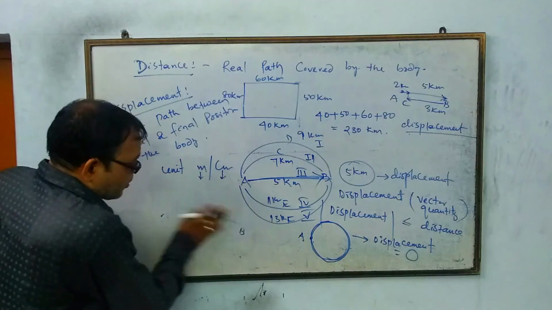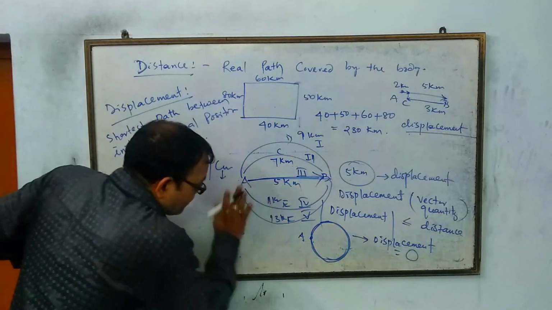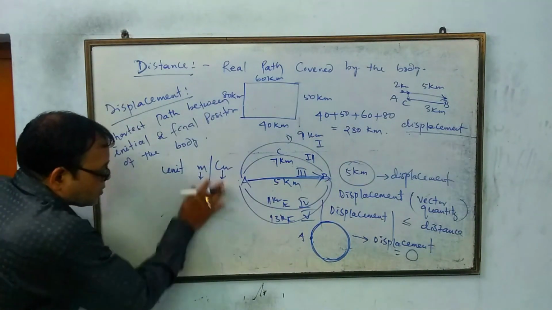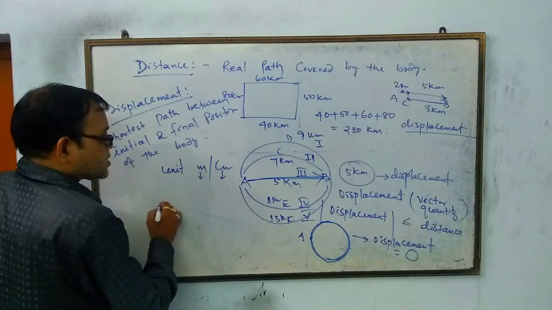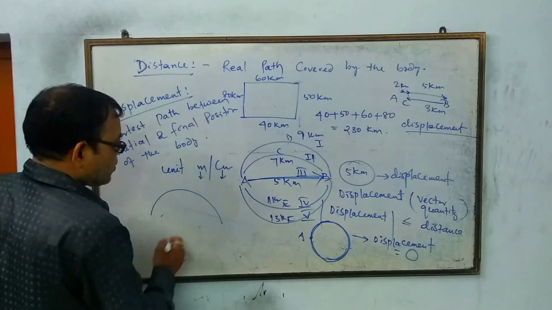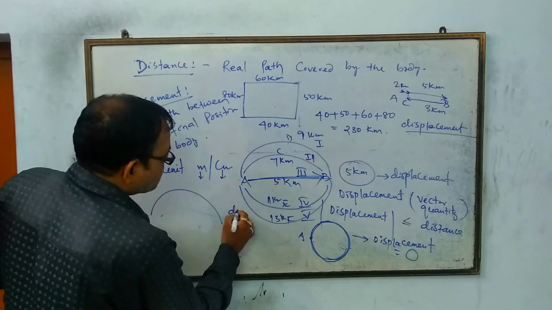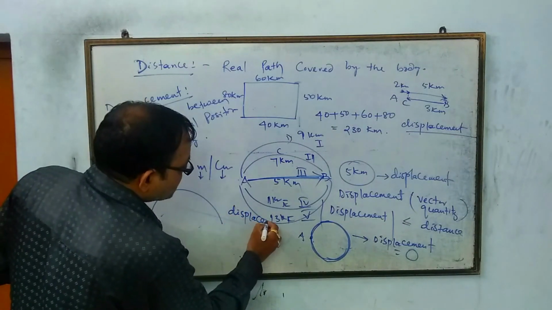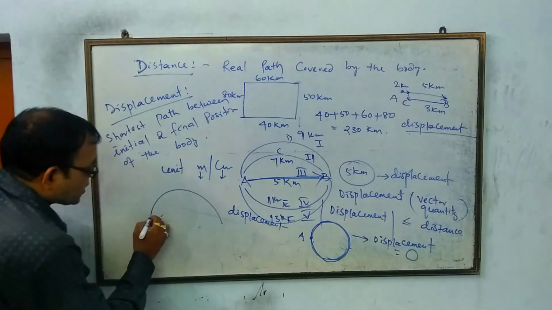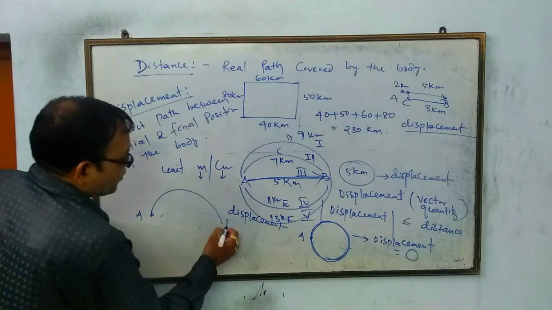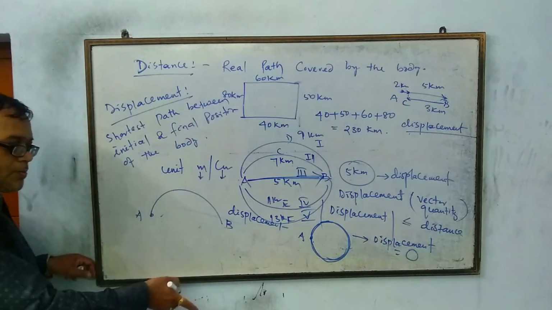मान लो कि body is moving in a semicircular path. What can be said about its displacement? What will be its displacement? Yes, answer is the body is moving from point A to point B in a semicircular path.